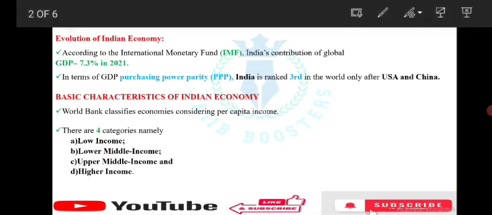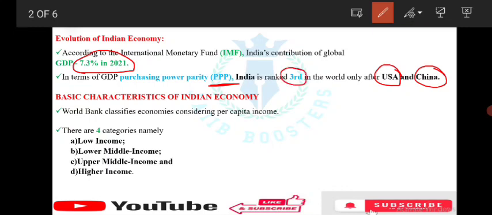The value is 7.3% in 2001. In terms of GDP purchasing power parity, which is PPP, India is ranked third in the world, only after USA and China. The first rank is USA and the second is China. They may ask this question, what is the rank of India in purchasing power parity? It is the third rank.